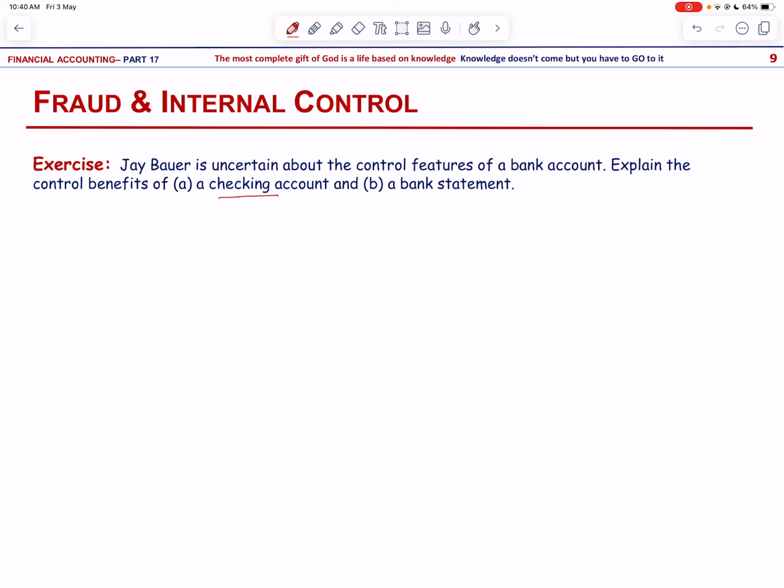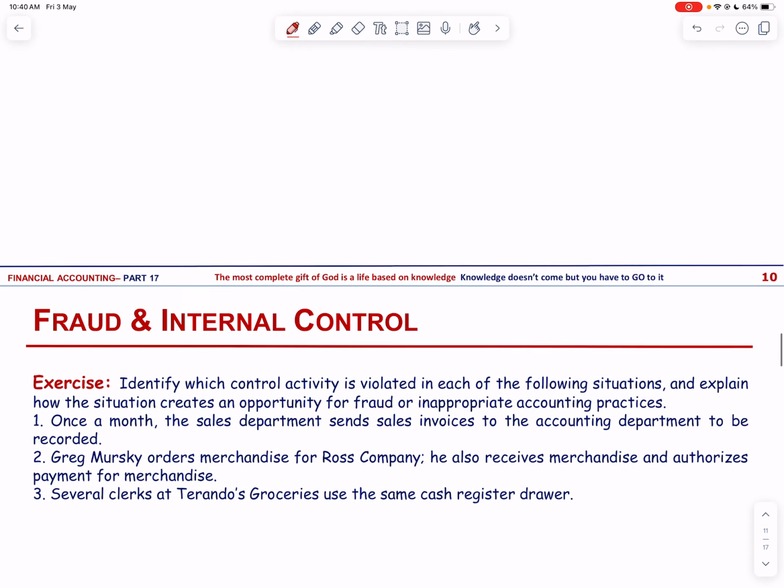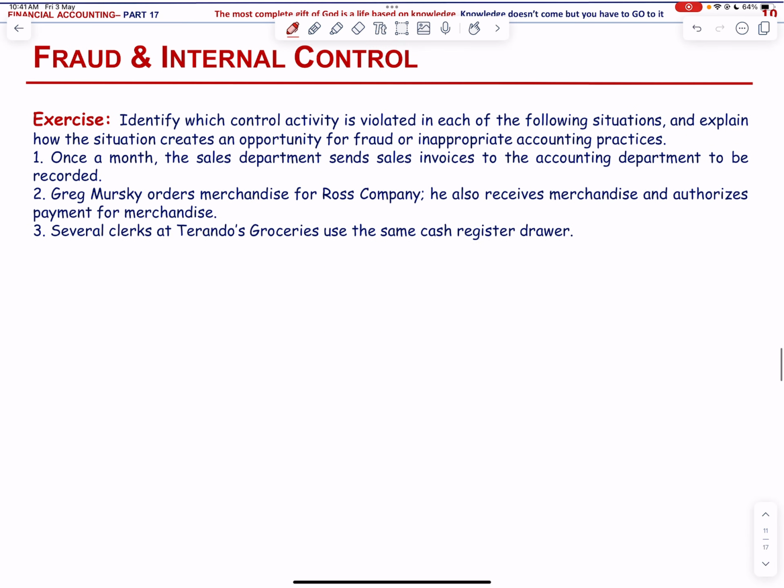A bank statement provides a double record of a depositor's bank transactions. It also is used in making periodic independent bank reconciliations. Then identify which control activity is violated in each of the following situations, and explain how the situation creates an opportunity for fraud or inappropriate accounting practices. Now, once a month, the sales department sends sales invoices to the accounting department to be recorded. So, this violates the control activity of documentation procedure.